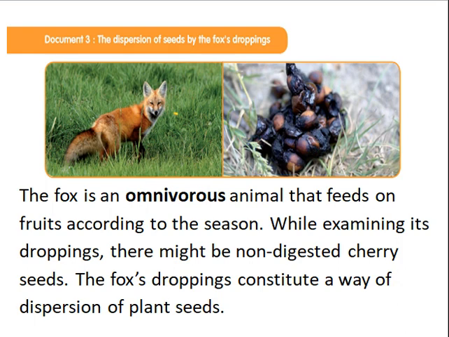Document 3 shows another kind of dispersion, or favoring flowering reproduction, by the fox droppings, for example. As we know, the fox is an omnivorous animal which feeds on fruits and other animals. So it is an omnivore.